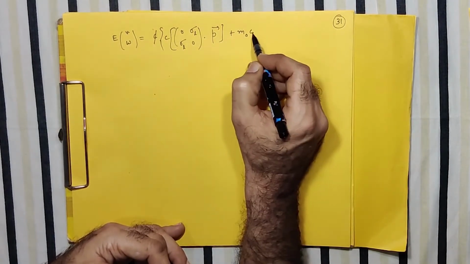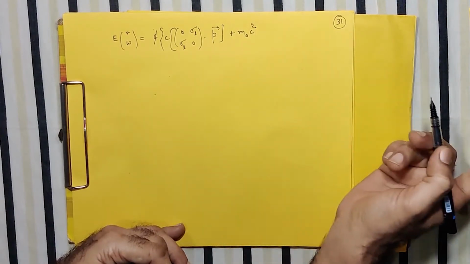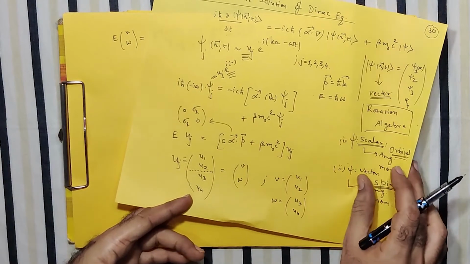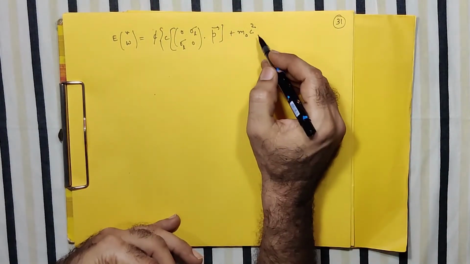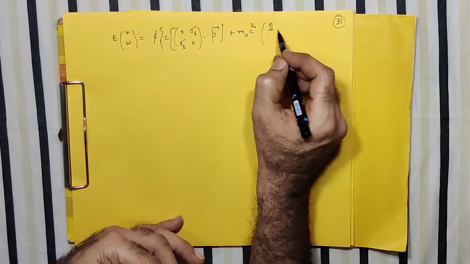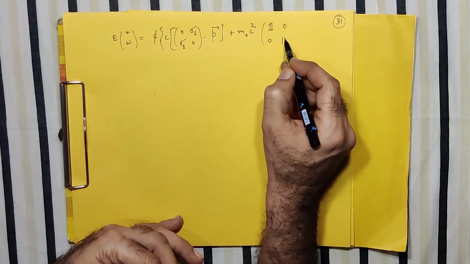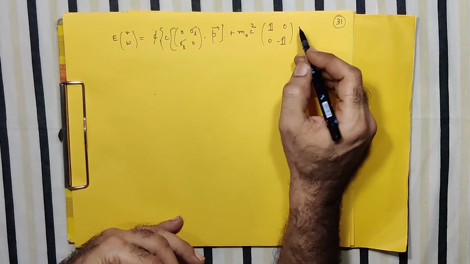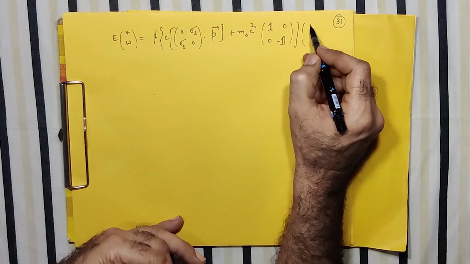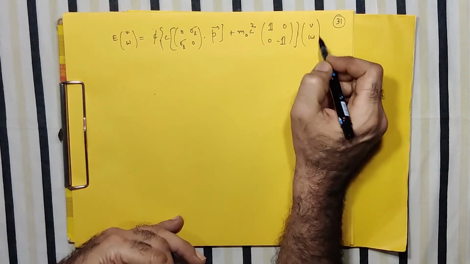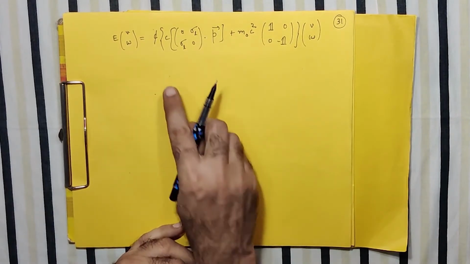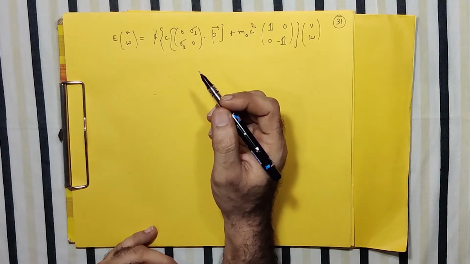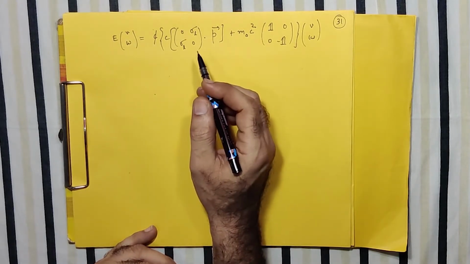So then m0 c square, and of course this beta, we know it's again a 4 cross 4 matrix. So that matrix I write here. So it is 1, 0, 0, minus 1. Correct? So this is my beta, and that operates on my V and W. Correct? So this is the Dirac equation only, and then we do some simplification.